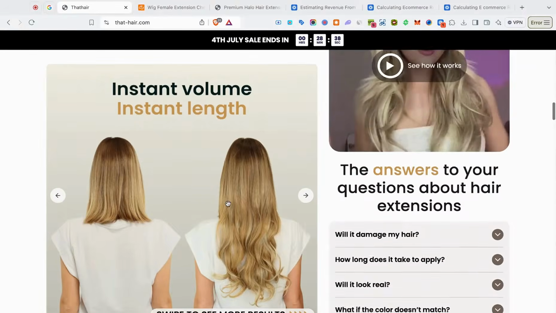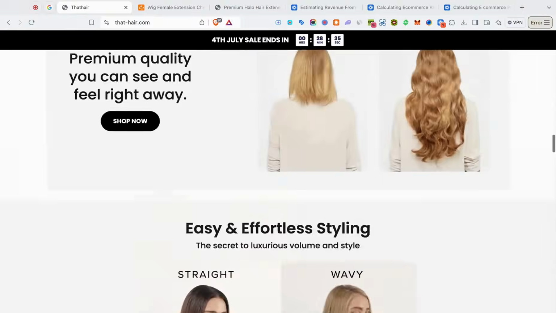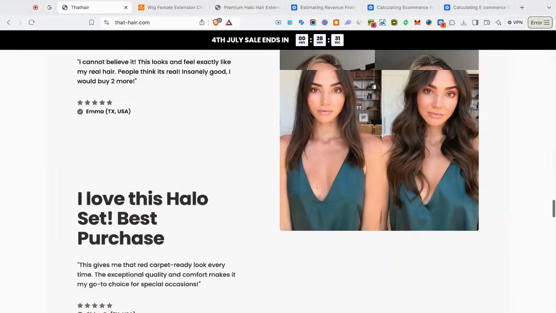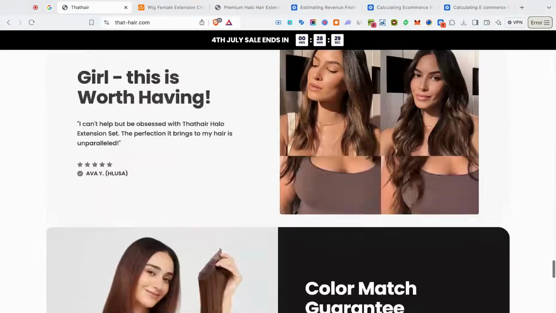So if we take a look at the product page, this is a decent converting product page. I would say they convert around 3 to 4%. It's giving shrine vibes indeed, but it still looks pretty nice to me.